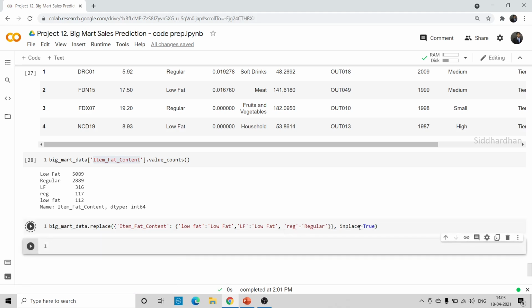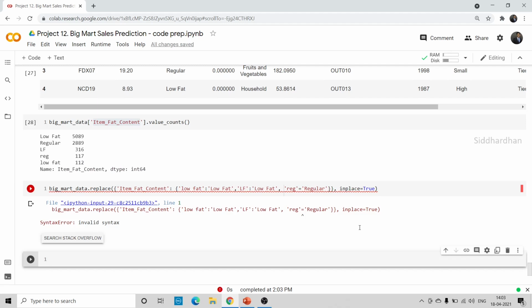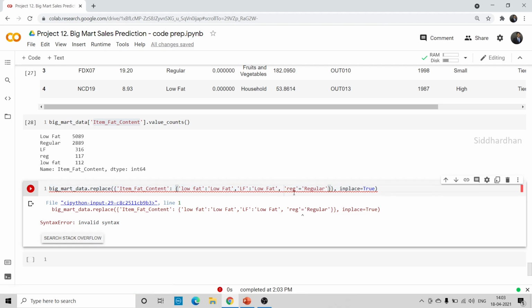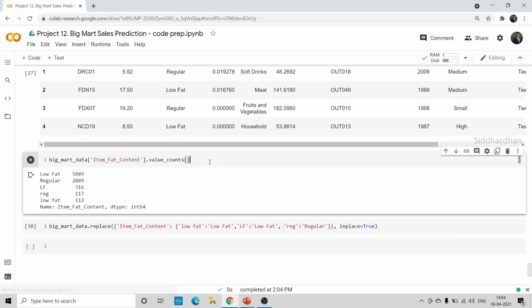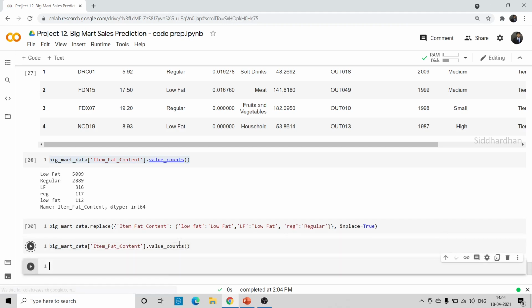So let's run this. Okay, so invalid syntax. I think I have missed some code here. Regular. Okay, so it shouldn't be an equal to sign. So that's the error here. So let's run this. Okay, so we can again check the value counts to see whether it has worked well. Let's run this.